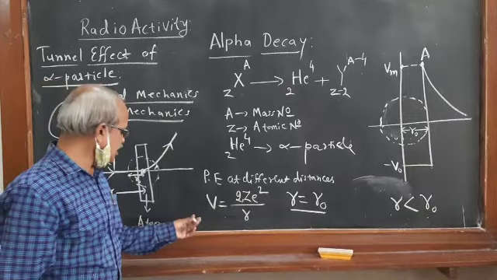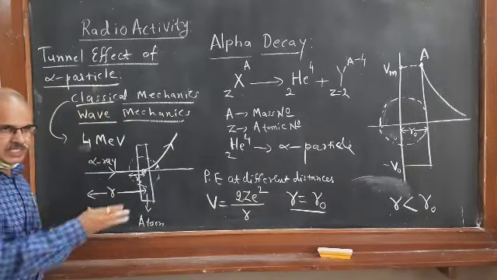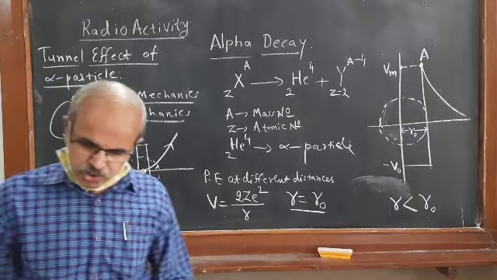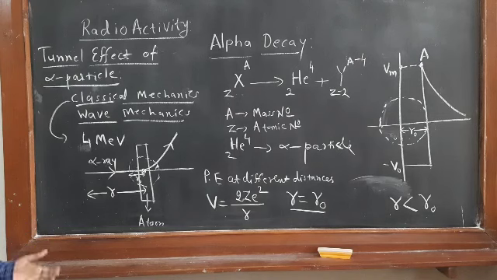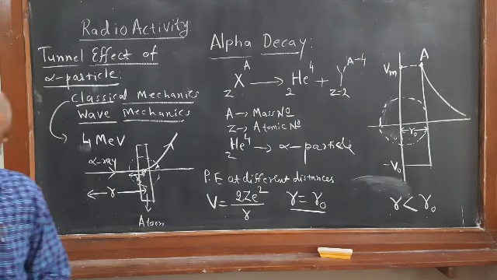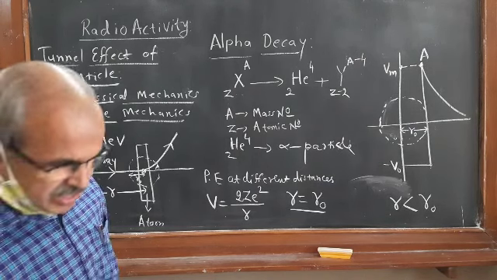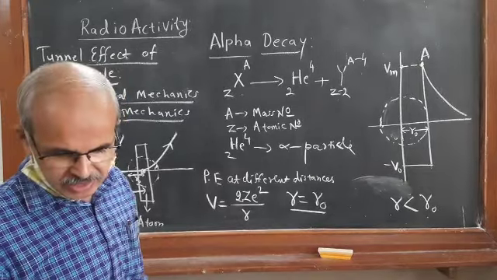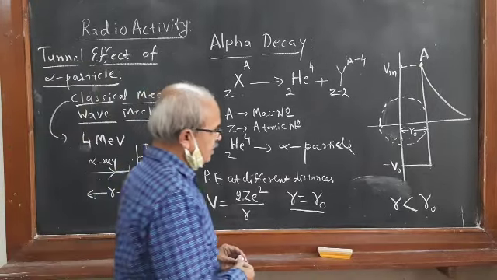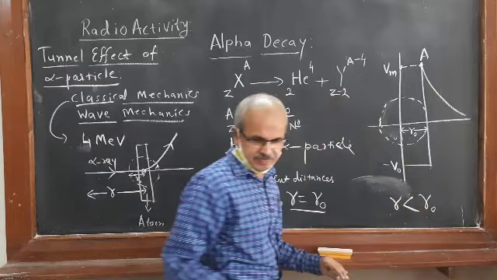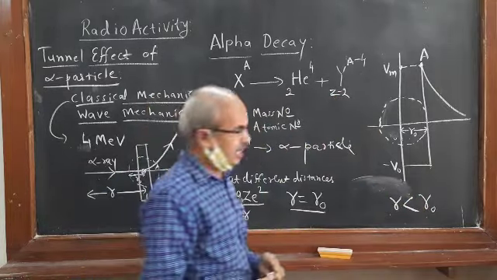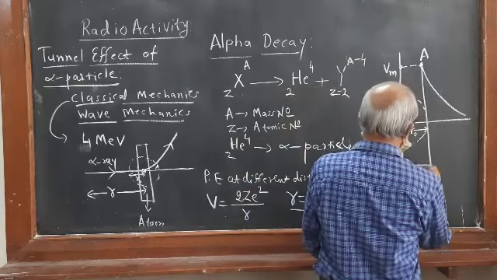As the alpha particle approaches the nucleus, the potential energy increases and reaches a maximum value at a certain distance. But as it approaches the nucleus, for R smaller than R naught, the alpha particle has negative minimum potential energy.